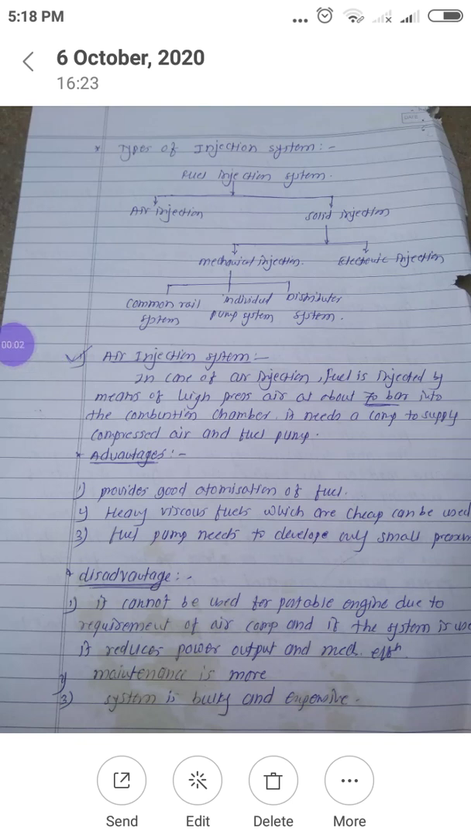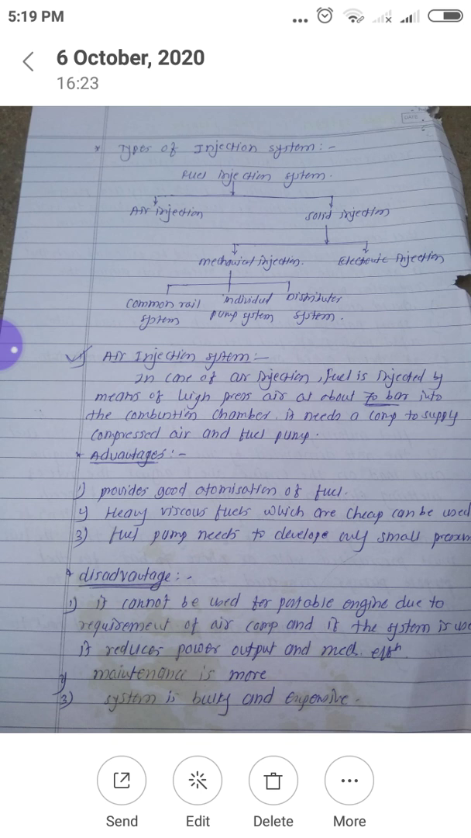Welcome back. Now we have discussed types of injection system used in CI engine. So this fuel injection system for CI engine is mainly classified into two types. That is, first one is air injection and second is solid injection. So in case of